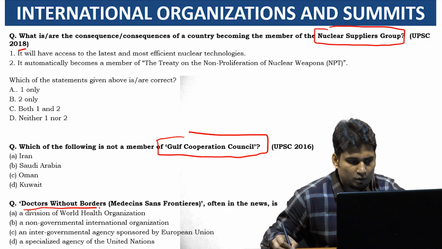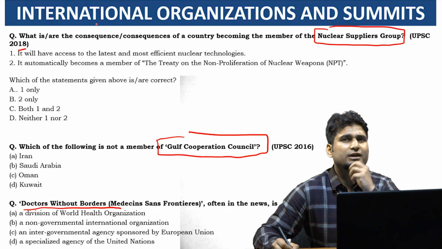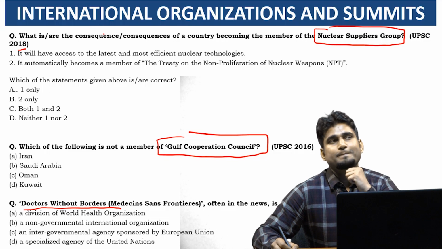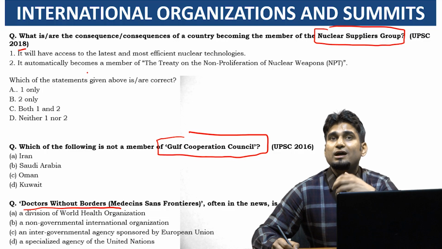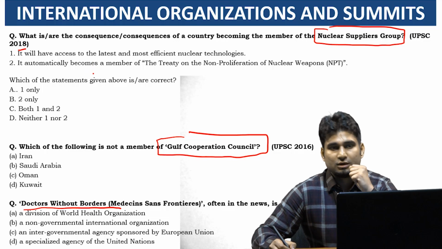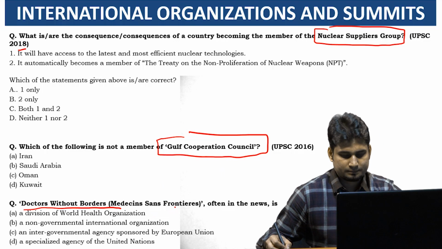And Doctors Without Borders. This is an international NGO. So you need to understand international organizations in terms of international NGOs also. Like Amnesty International, they have asked about. Doctors Without Borders. They can ask about Reporters Without Borders. They can ask about White Helmets. So all these international NGOs you need to know about.